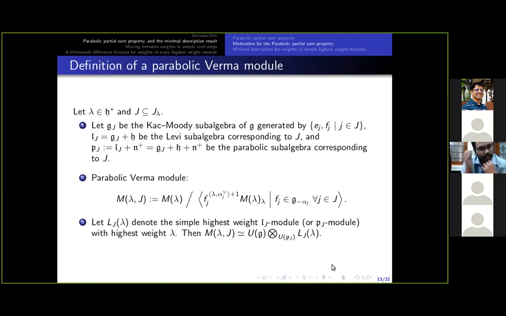Now I define parabolic Verma modules, and in the next slide I will use a few formulas for their weights. Then I can give formulas for the weights of simple highest weight modules, and finally I can give the minimal description result. These occupy the next 4 slides.